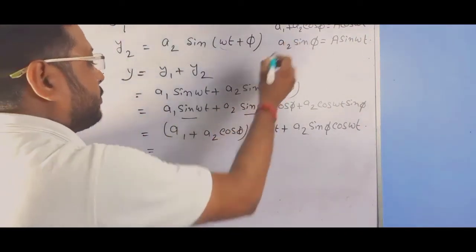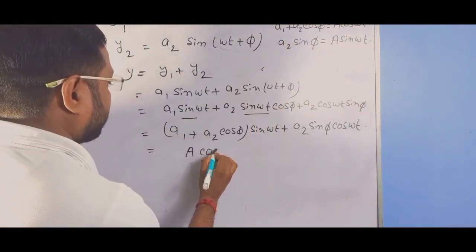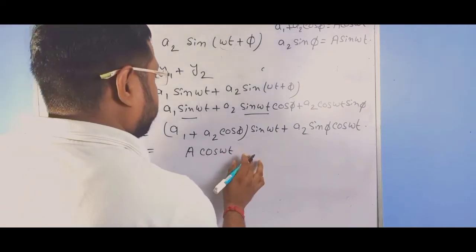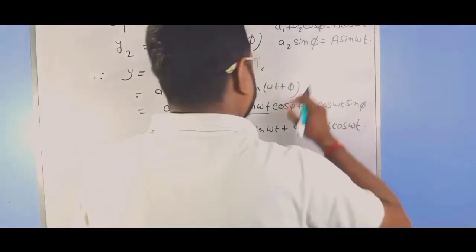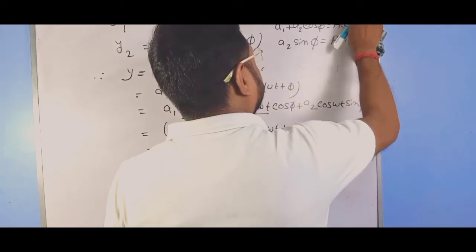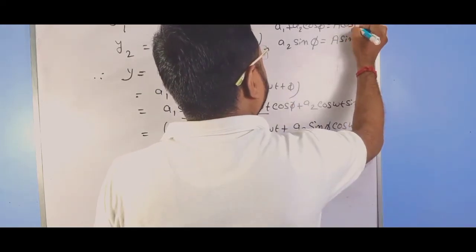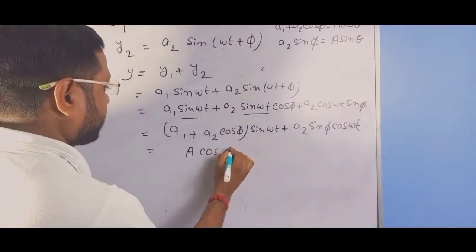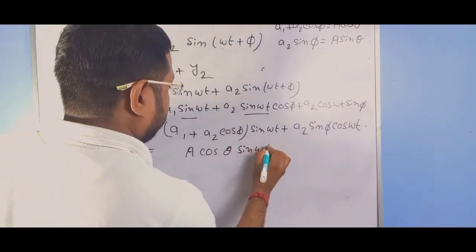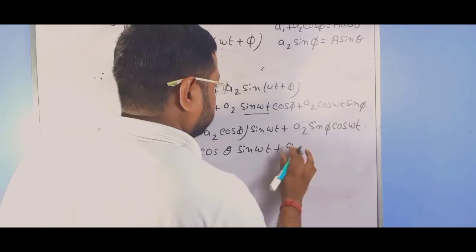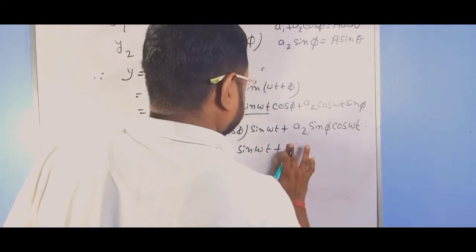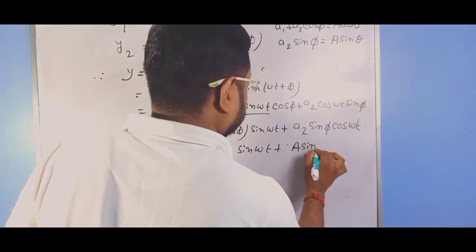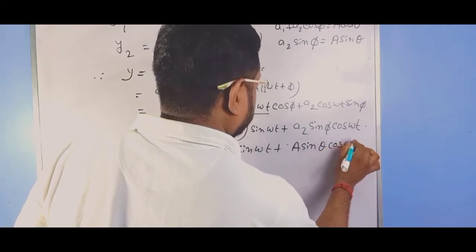If we put these in, we get A cos theta sin omega t plus A sin theta cos omega t.